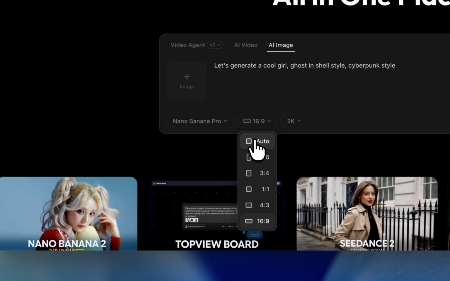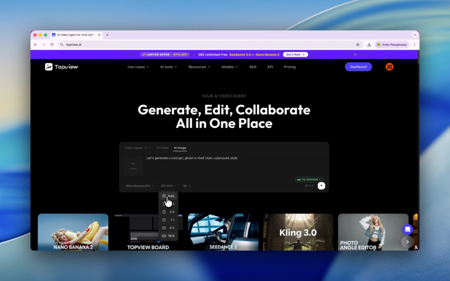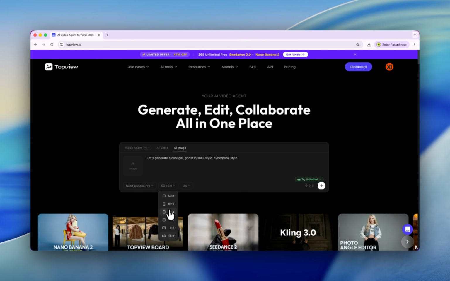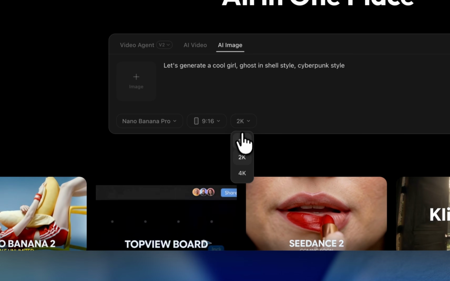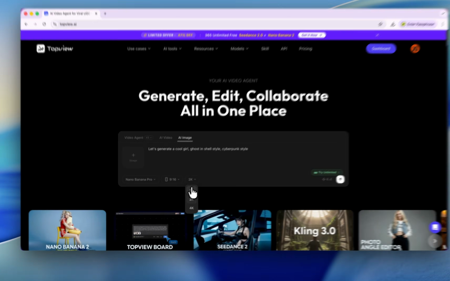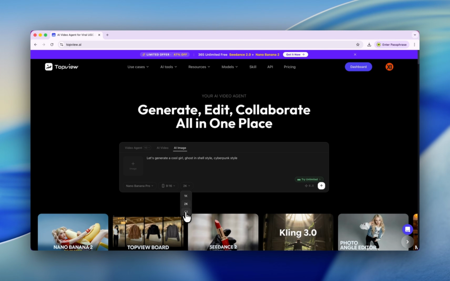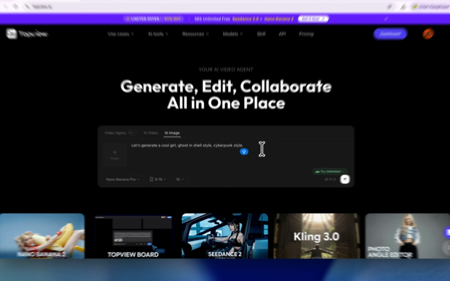And the second parameter that we can tweak is the aspect ratio. You can select this one. And then we have quality. We have 3 buttons, 1K, 2K, 4K. Let's choose 1K. And I forgot to type. And let's click this button.